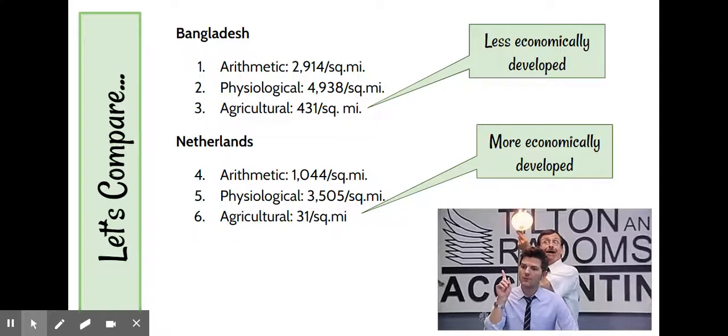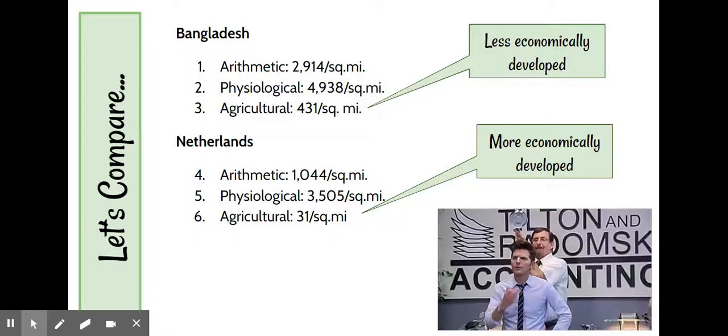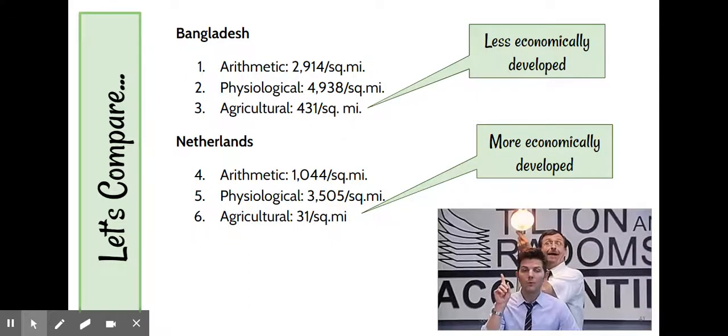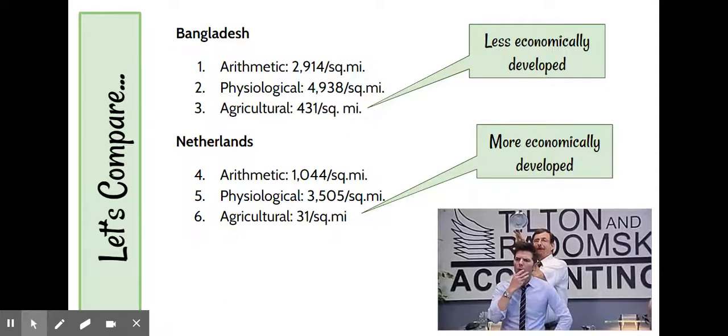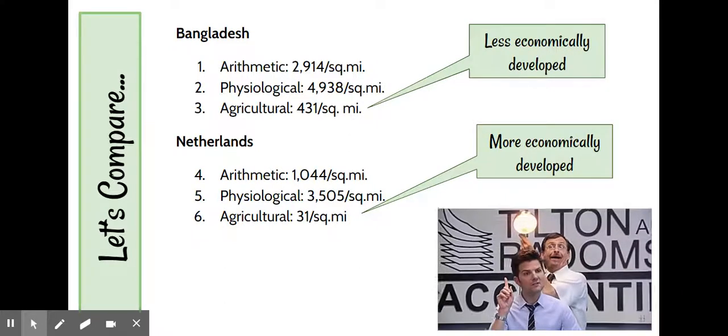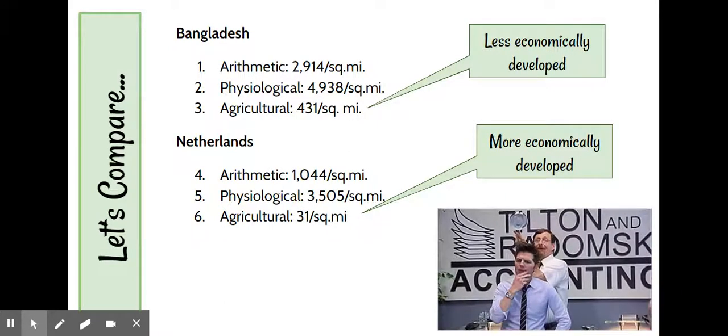So here we go, Bangladesh, one of the poorest countries in the world. The arithmetic density is 2,914 people per square mile.